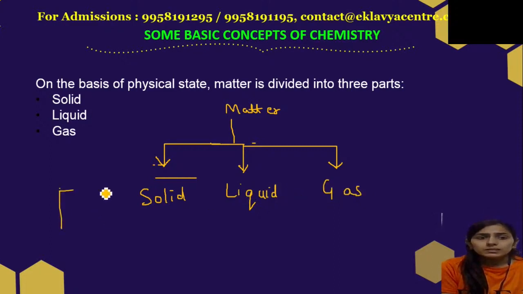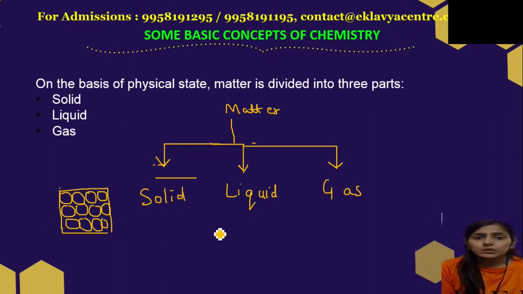In the solid state, the atoms, molecules or particles are closely packed. In the liquid state, they are a little far away from each other.